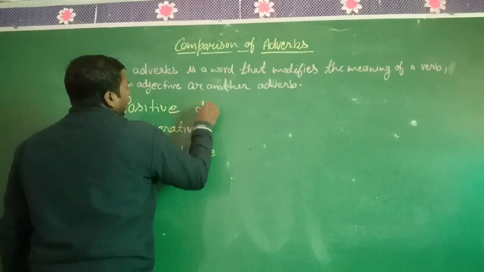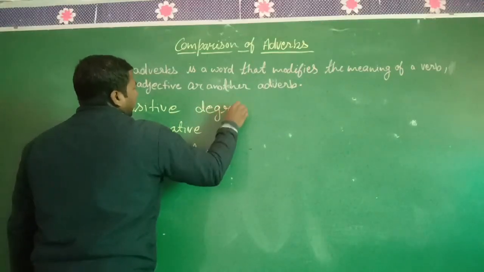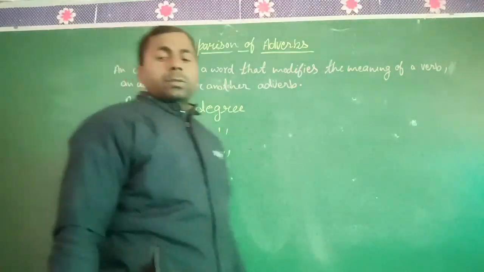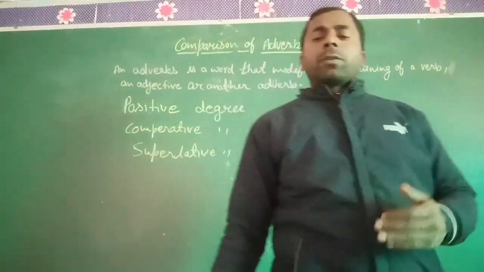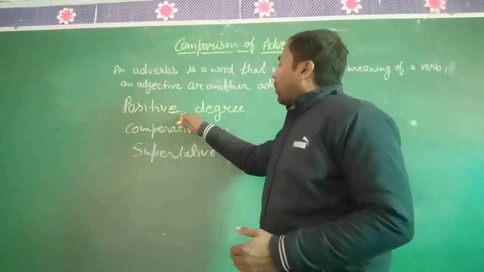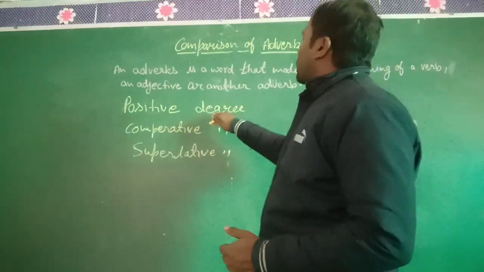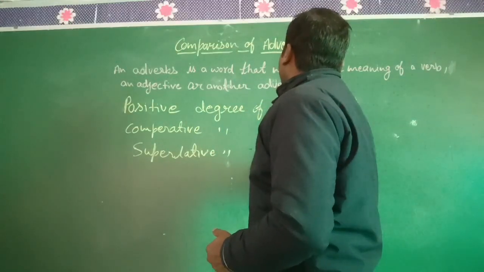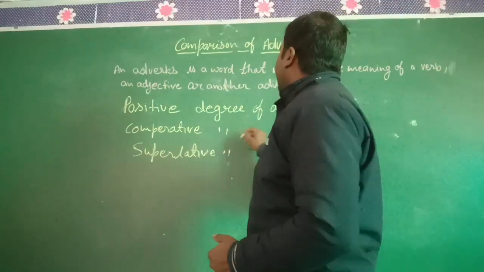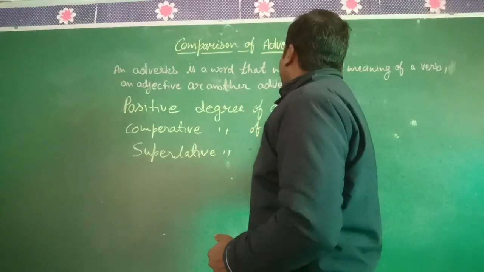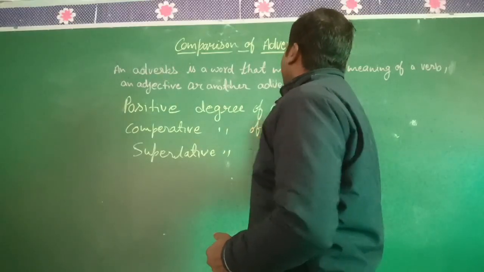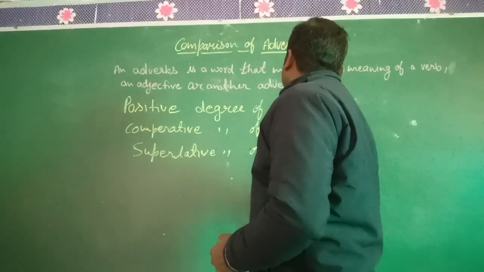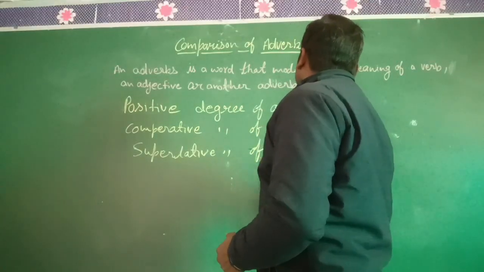These are degrees, forms of the adverb: positive degree of adverb, comparative degree of adverb, and superlative degree of adverb.